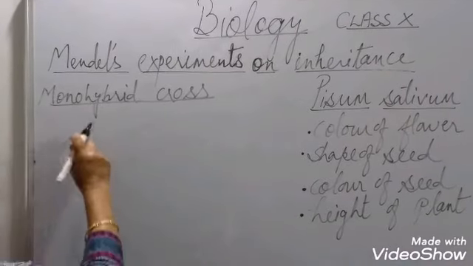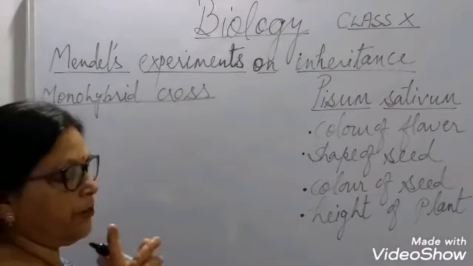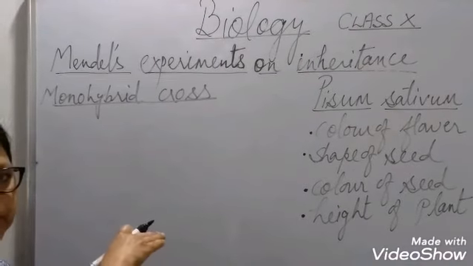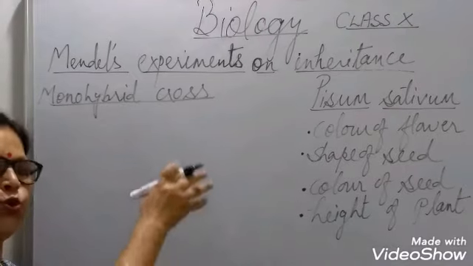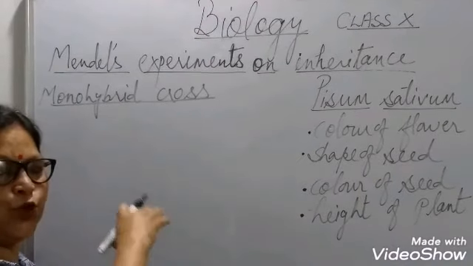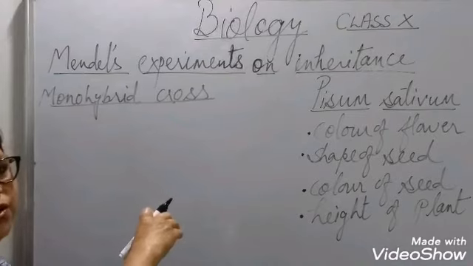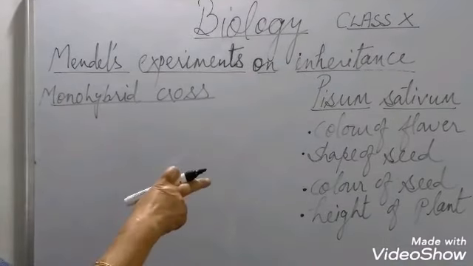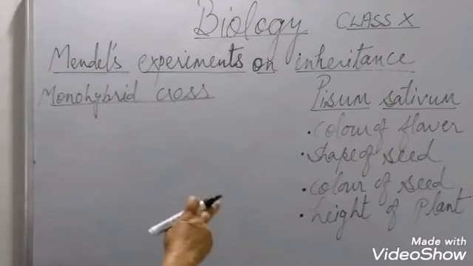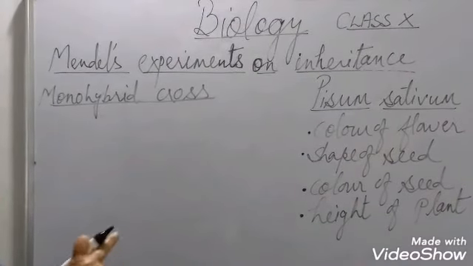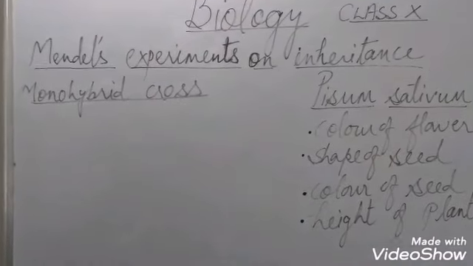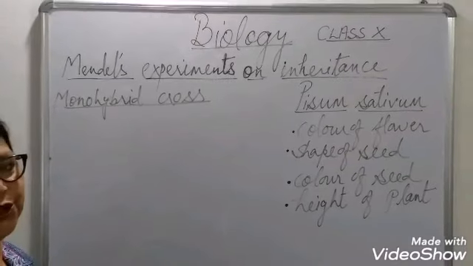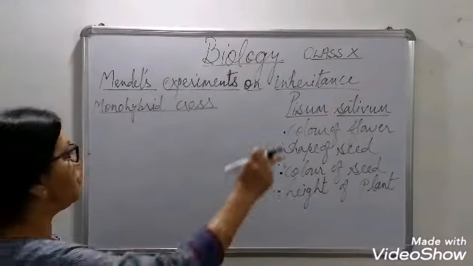What did he do in monohybrid cross? Only 1 character. Remember, characters are controlled by genes. This word gene was not known at the time of Mendel. So he called the same thing a factor. That means he said that characters are controlled by factors. And each character is controlled by 2 factors. But the word gene was introduced later on in 1909 by Johannsen. So at that time he did not use the word gene.